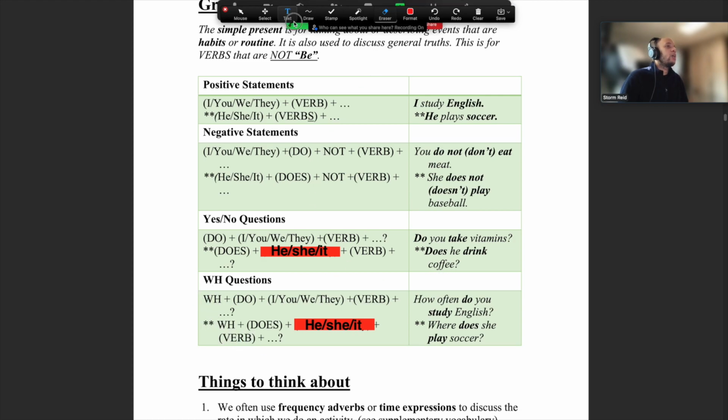Okay, there we go. Let's just do one for each. Positive statement, we can do some habit or routine we do every day or frequently.